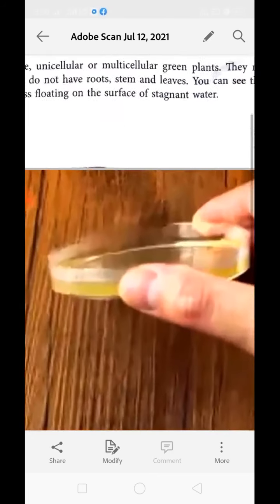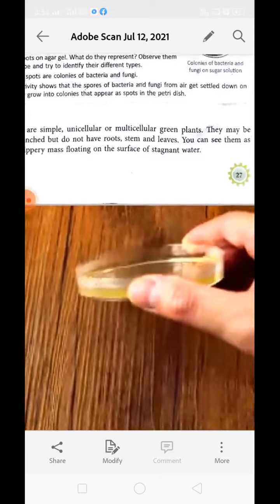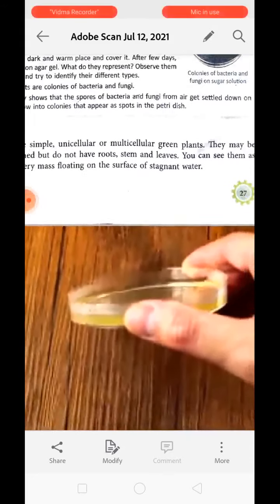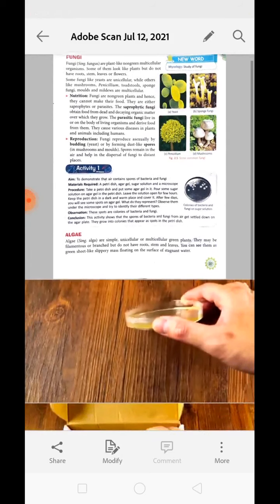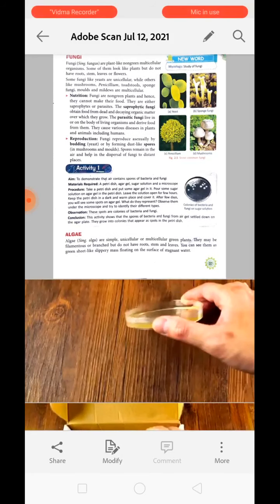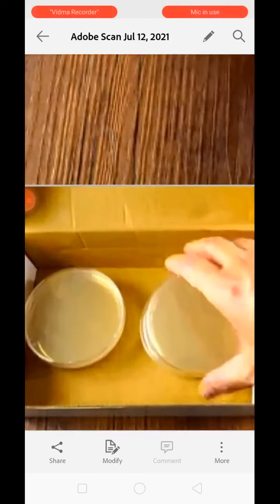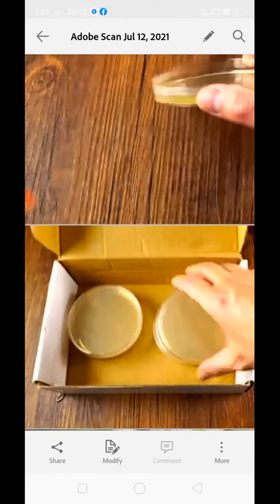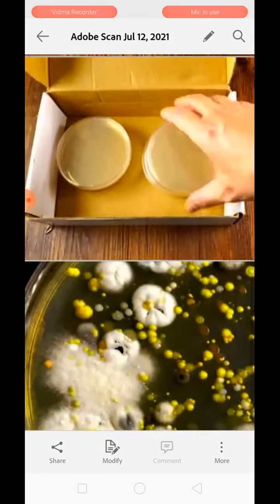Now we will pour some sugar solution on the agar gel, and leave it in a dark corner of a room for a few days. After a few days, we will see some spots on the agar gel like this.